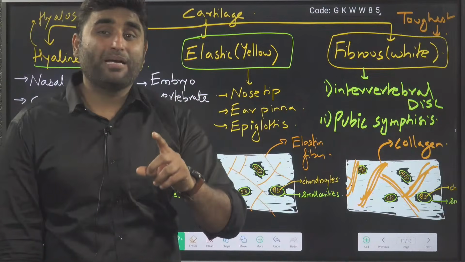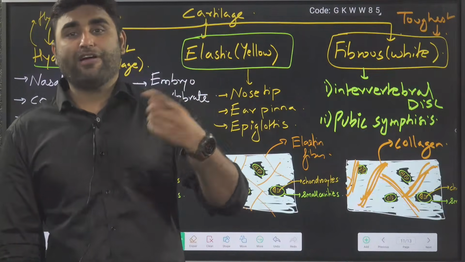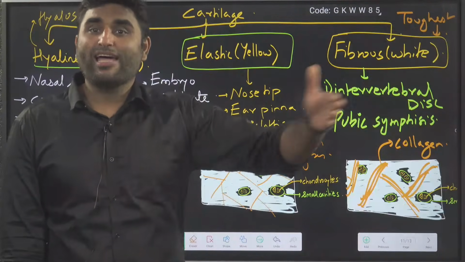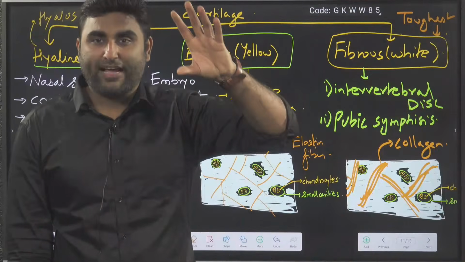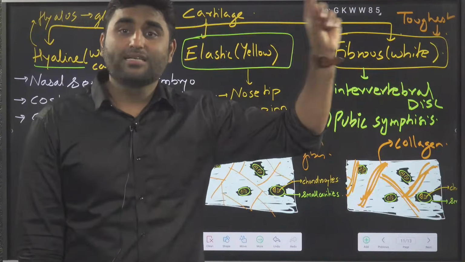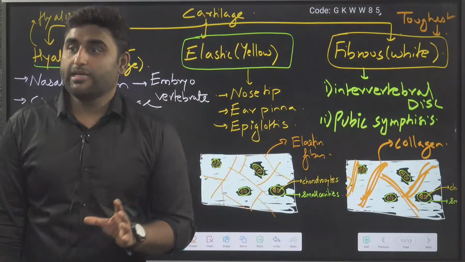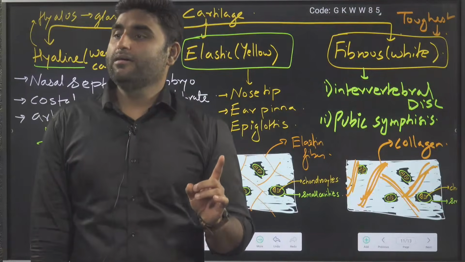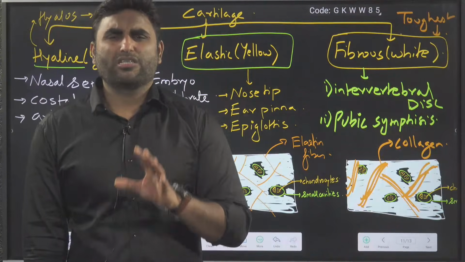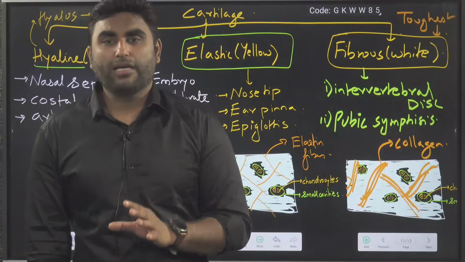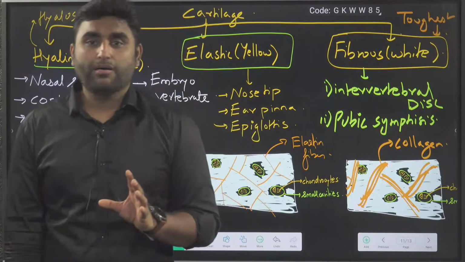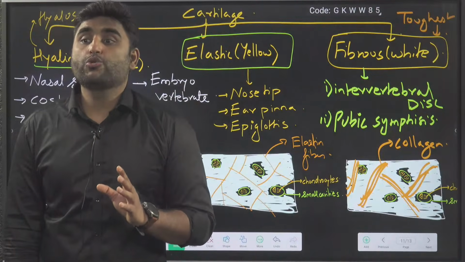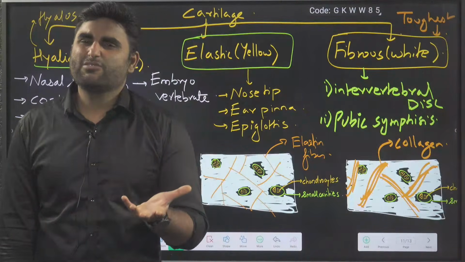Why? Because it has become calcified. When deposition of calcium occurs due to aging, it is called calcified cartilage. But we are not studying it as an example. Are we clear?